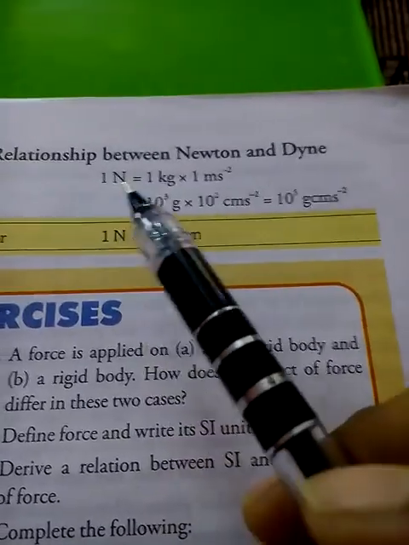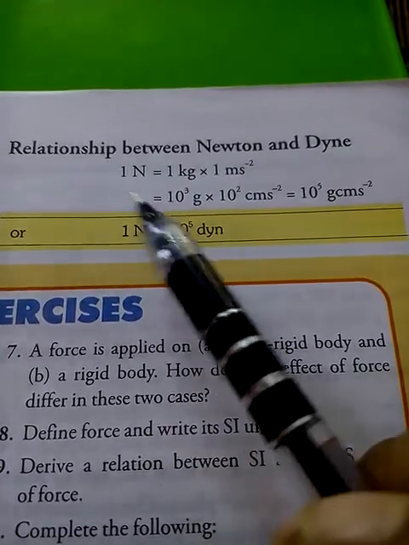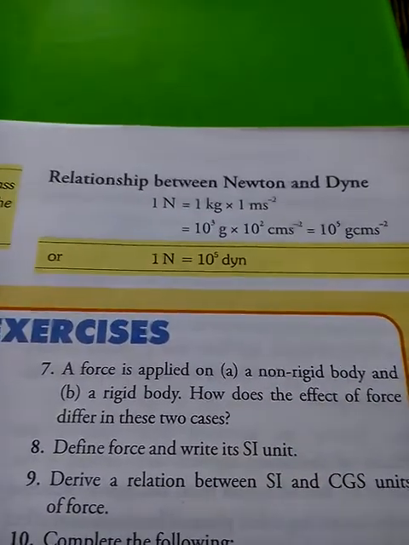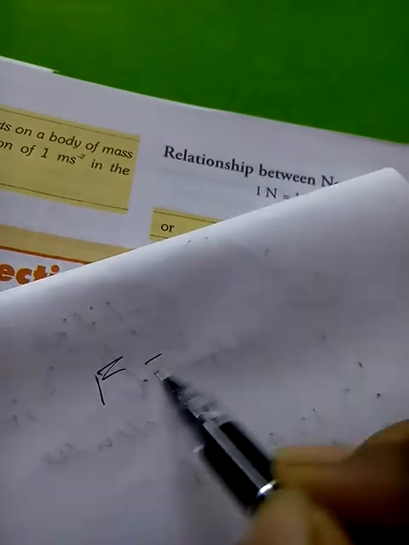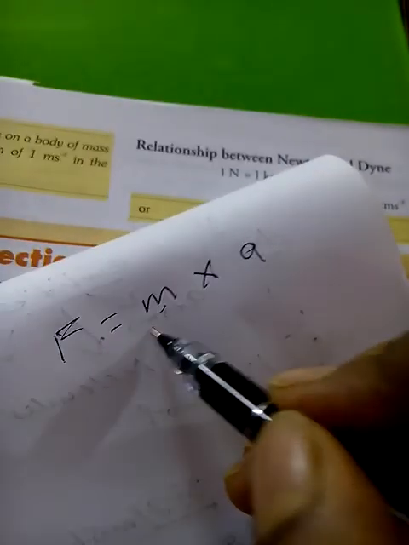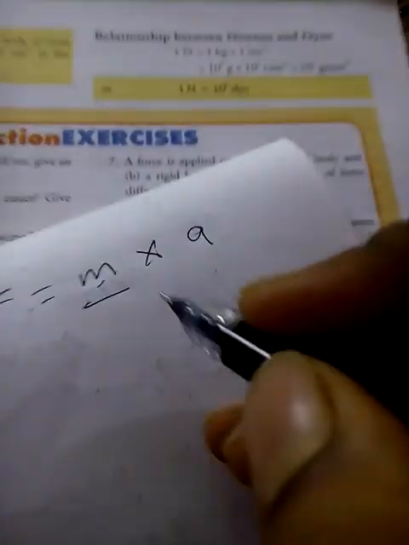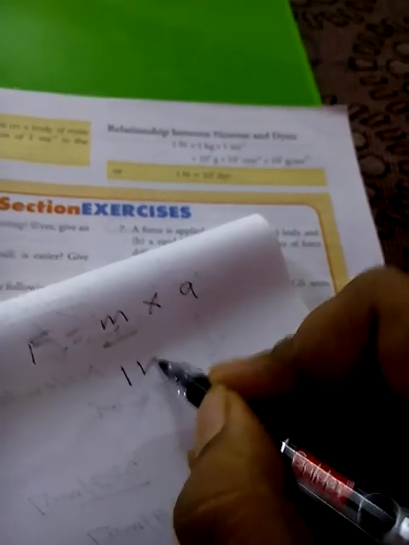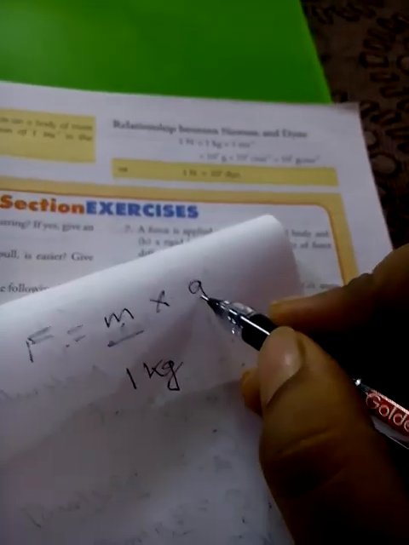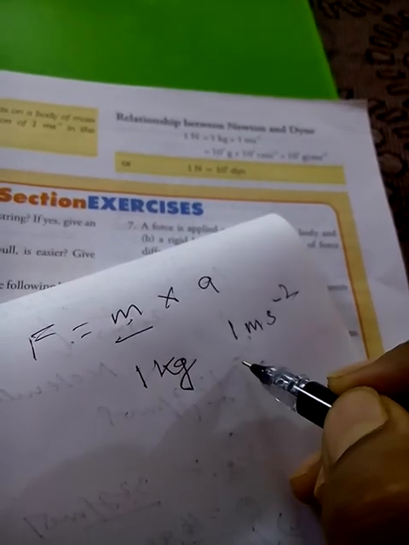Now here is a very important relationship, the relationship between Newton and dyne. What is the formula? The formula of force is mass into acceleration. Now in the SI system, the value is 1 kg into 1 meter per second square, right?